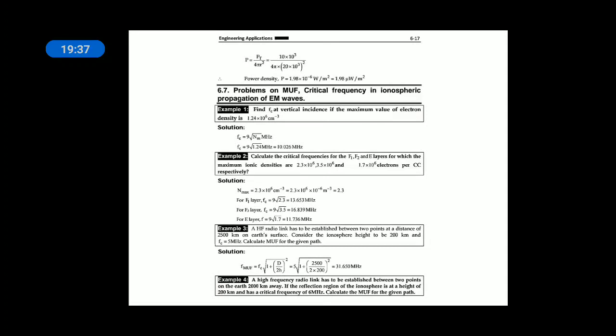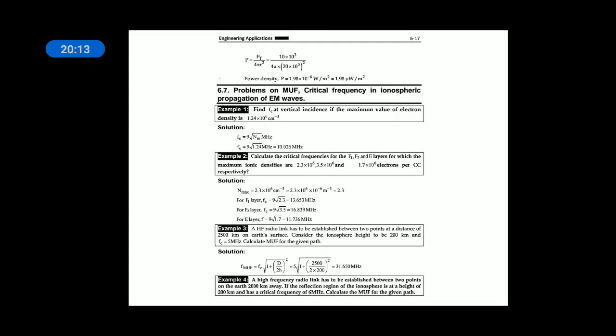Next we are going to solve problems related to MUF and critical frequency in ionospheric propagation of EM waves. Maximum usable frequency and critical frequency are the two different terms related to EM waves when they are propagated through ionospheric propagation. We know there is a fourth chapter, wave propagation. In that we discussed mainly three types of wave propagations: ground wave propagation, space wave propagation and ionospheric propagation.